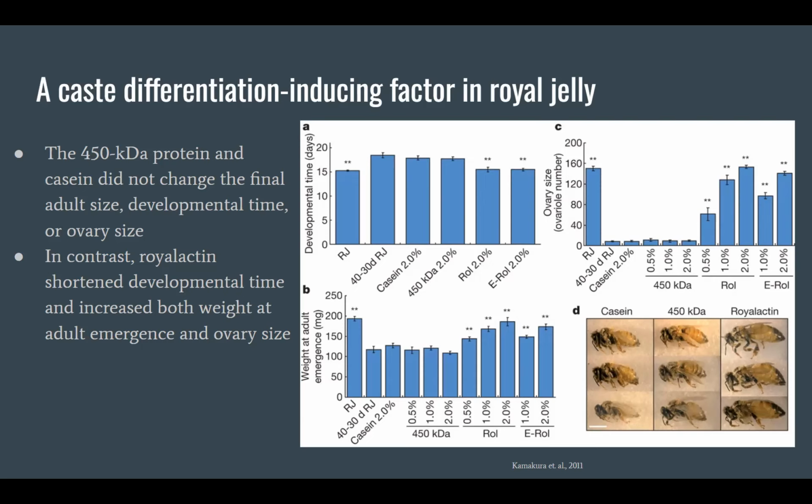To compare the degree of queen development induced in these individual larvae, the investigators looked at developmental time, weight at adult emergence, and ovary size. Here we can also see a picture of the final adult size. The main takeaways from this figure are that the 450 kilodalton protein and casein did not change the final adult size, developmental time, or ovary size, while in contrast, royal actin did on all of these. We'll also note that larvae reared with recombinant royal actin showed very similar results to the original royal actin, overall indicating royal actin had a significant morphological effect on caste differentiation, making it a major factor.